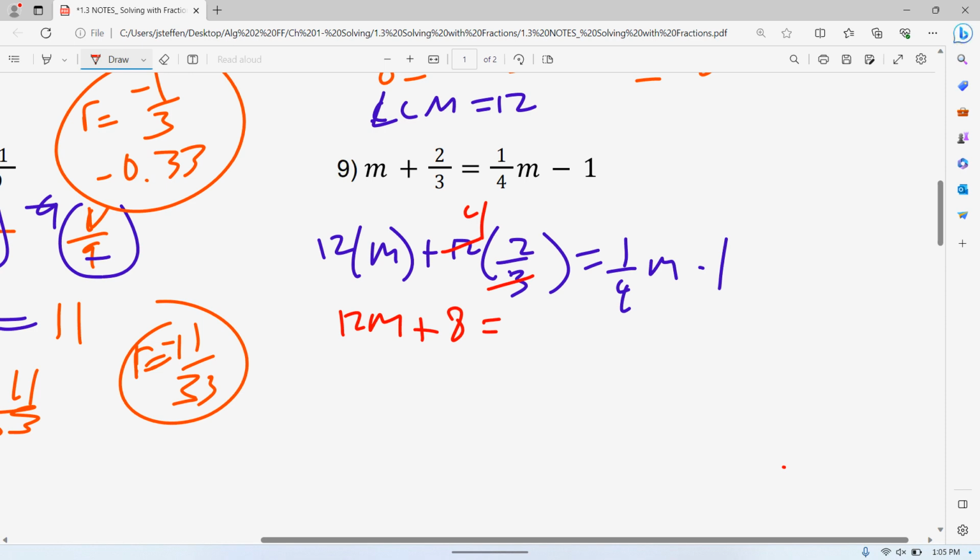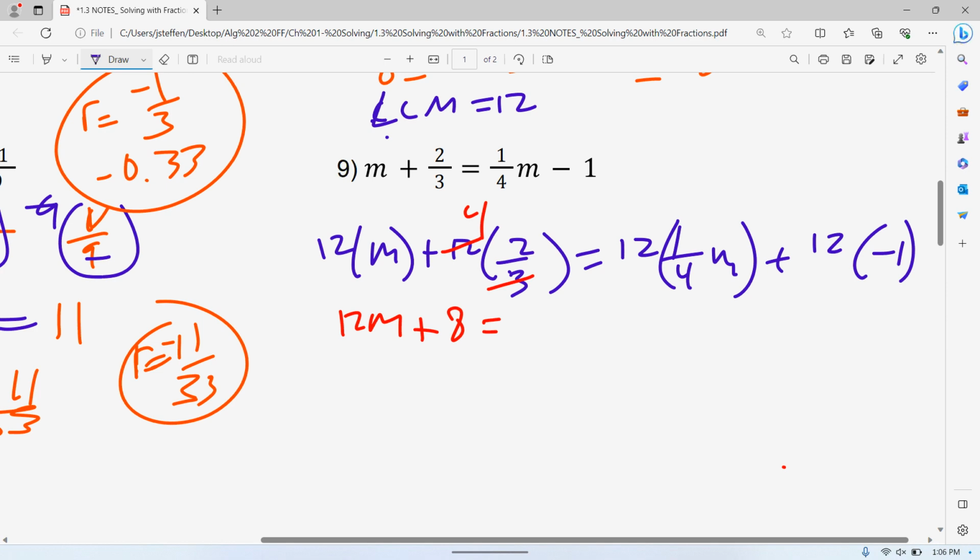Not doing well today. Sorry, you guys probably noticed this. Multiply the whole other side by 12. So 12 times 1/4 m, 12 times -1. Multiply by 12. I'm going to act like I did it on purpose because that's a common mistake, but that's the whole idea. You can't just say, oh, this question would be easier if we had a 12 in it. But you multiply both sides by that, and now you can work with that.